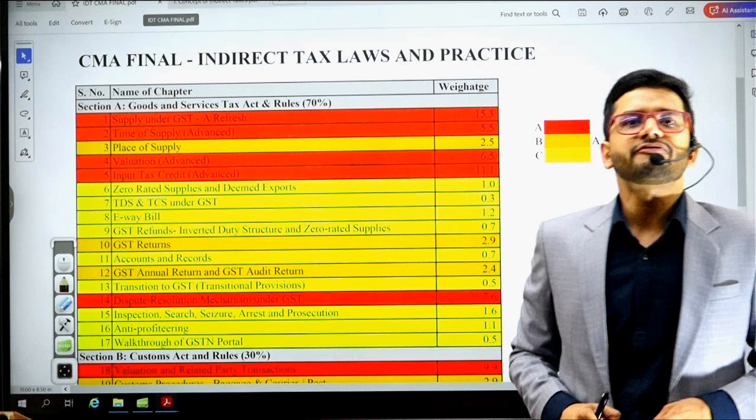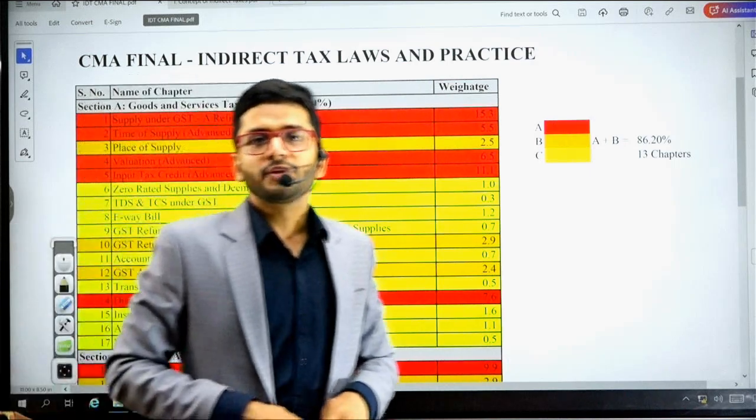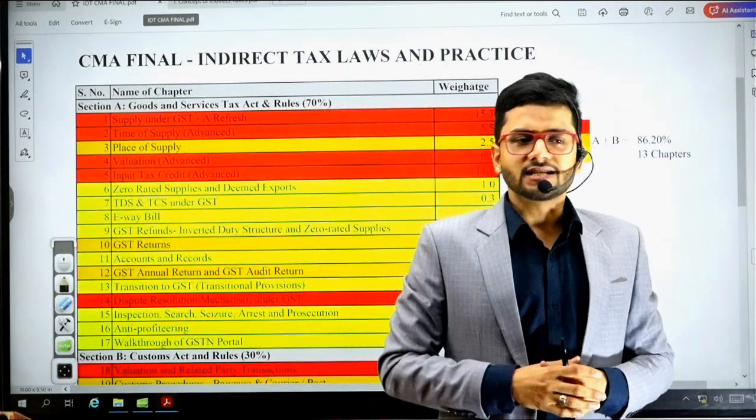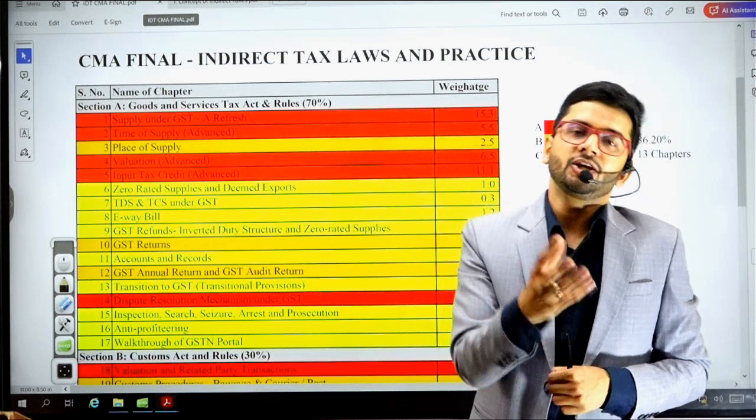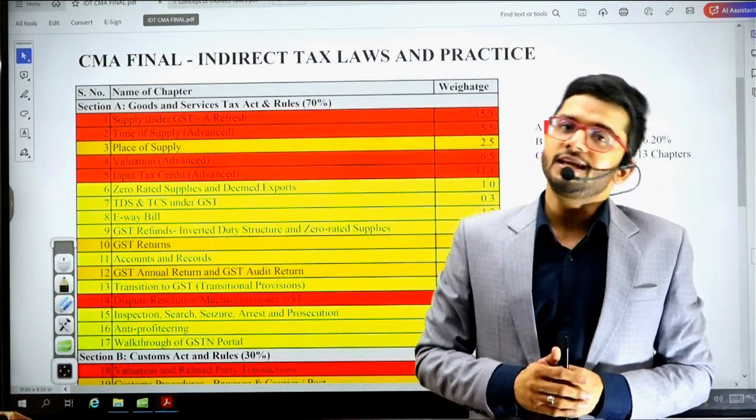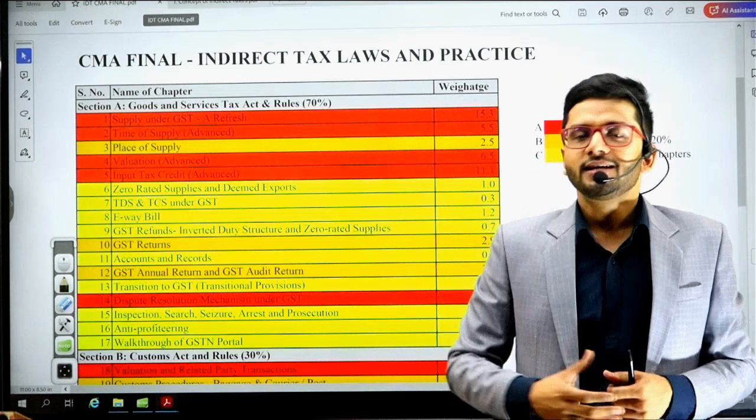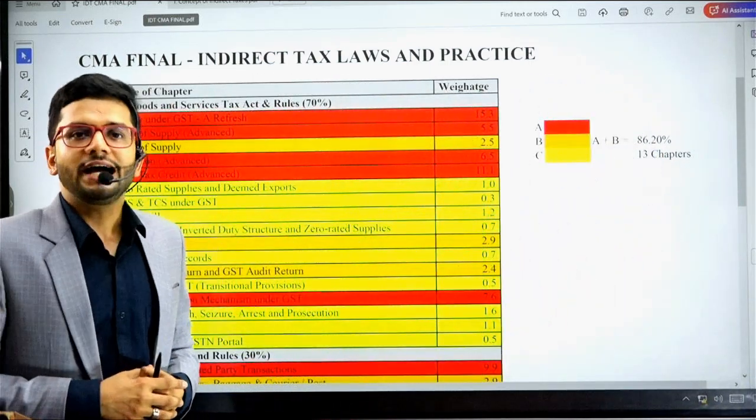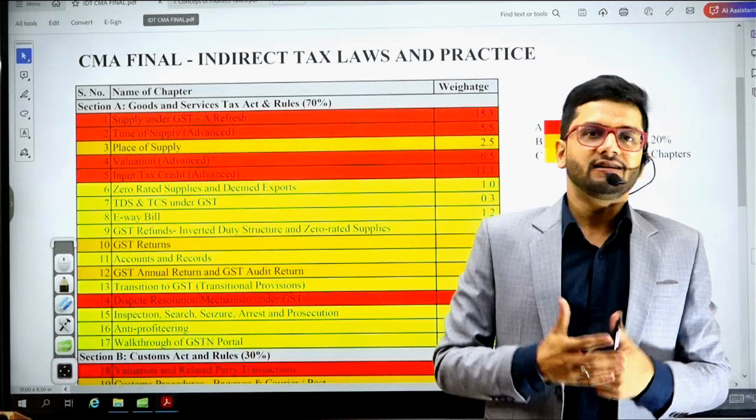One of the major sources of revenue is indirect taxation, and it definitely has a good role to play. It has a lot of importance in the development of the economy, and in the running of the economy as such. So yes, here we have to start today the paper Indirect Tax Law and Practice of Group 4 of CMA Final for all of you.